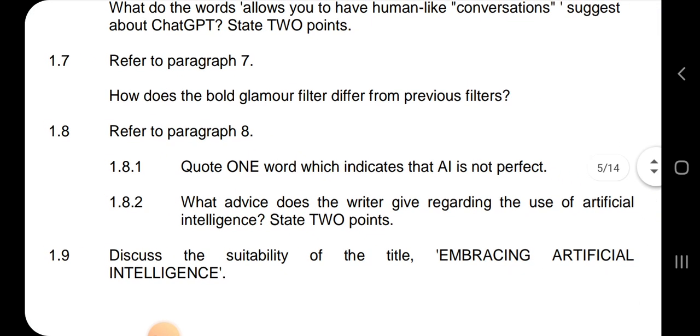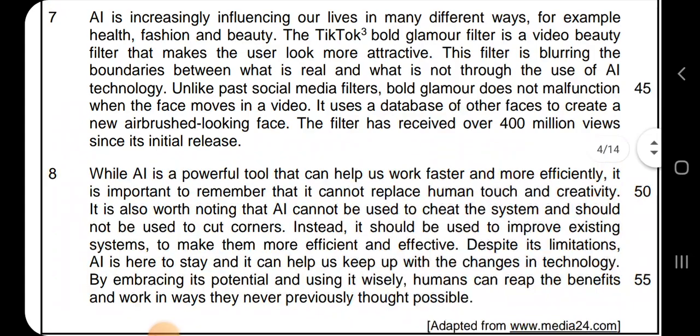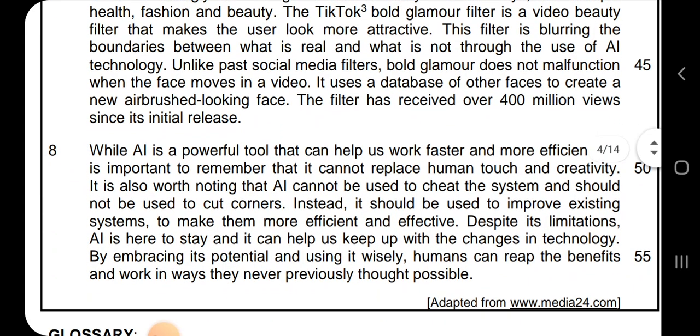Okay? And then 1.8, refer to paragraph 8. Quote one word which indicates that AI is not perfect. So we're going to go to paragraph 8. While AI is a powerful tool that can help us work faster and more efficiently, it is important to remember that it cannot replace human touch and creativity. It is also worth noting that AI cannot be used to cheat the system and should not be used to cut corners.